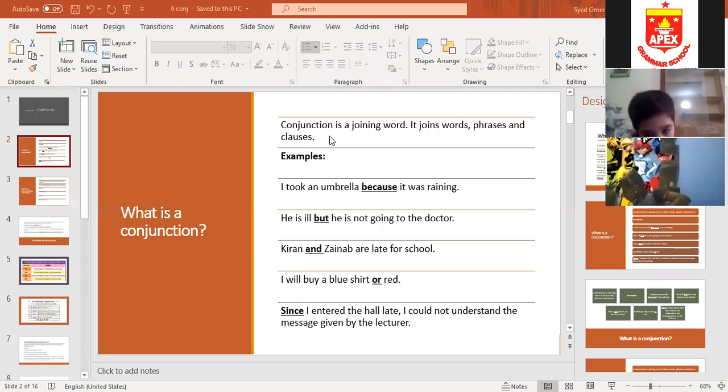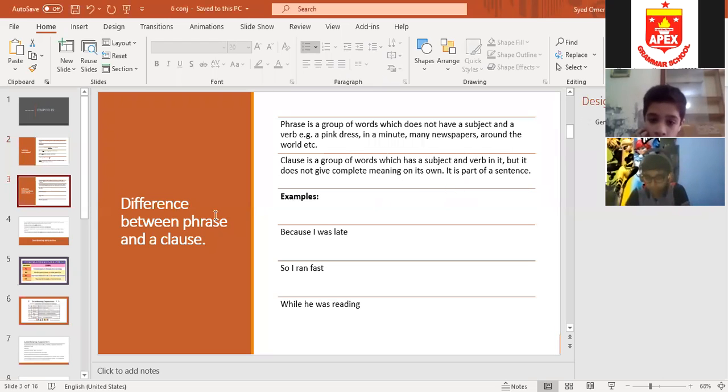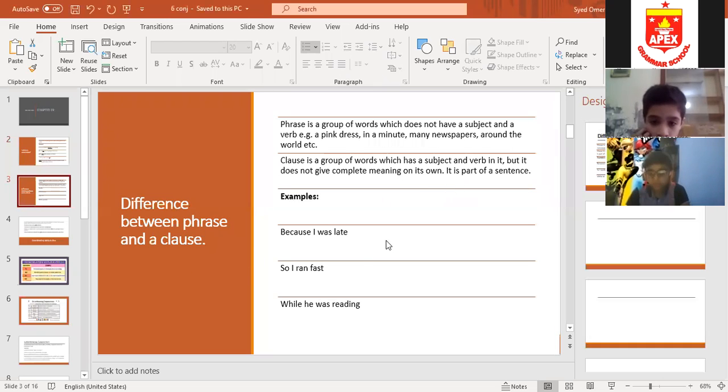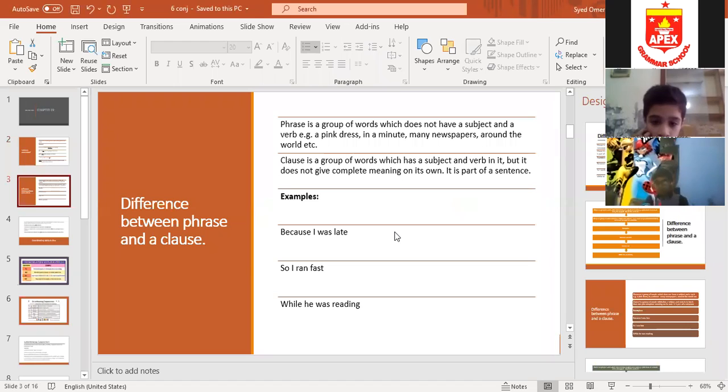So first of all, this thing is clear that conjunction is a joining word. Whoever will ask you, what is a conjunction? You will simply say, it is a joining word. It joins sentences, words, phrases, and clauses. Now, students, what is a phrase and what is a clause? In class 5, we did it, not in detail, but we did it. So please note it down in your rough copy so that it is clear for you.